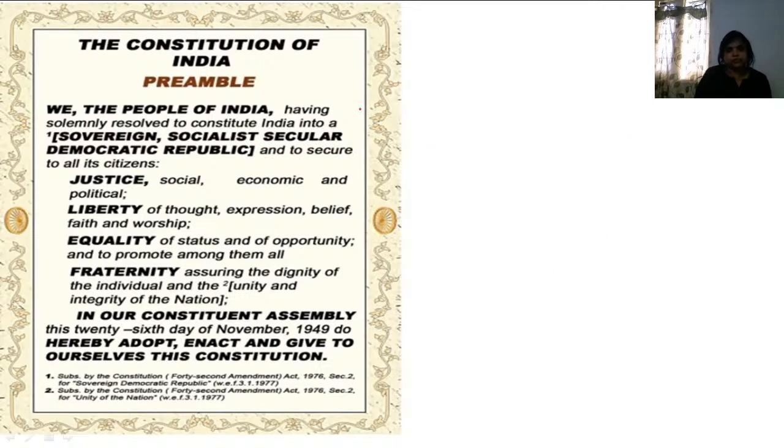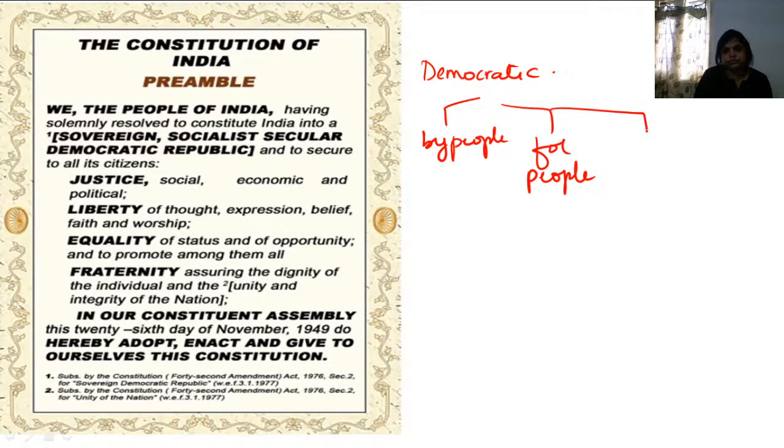Democratic. A democratic government means the government which is by the people, for the people, of the people.